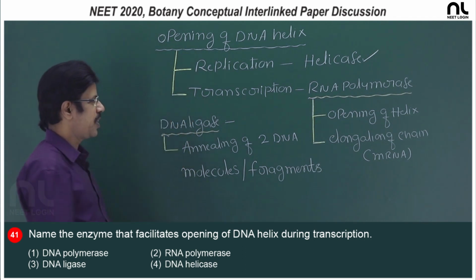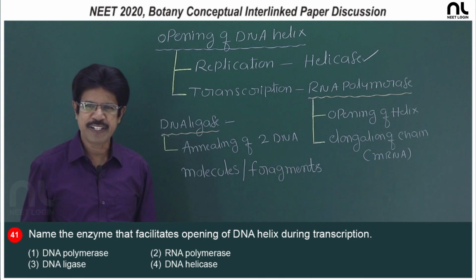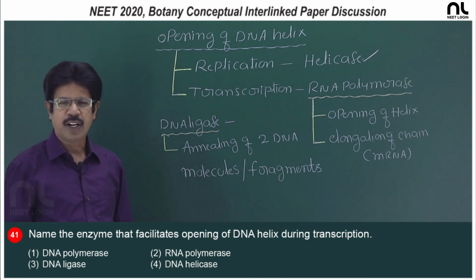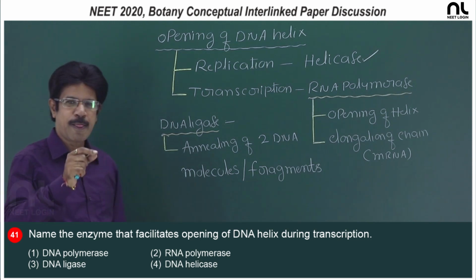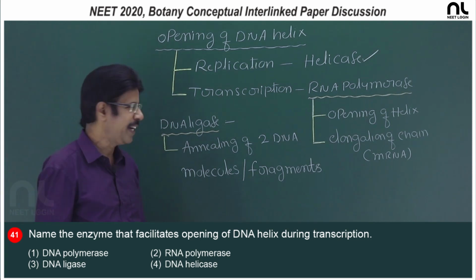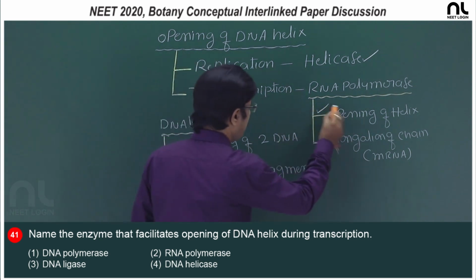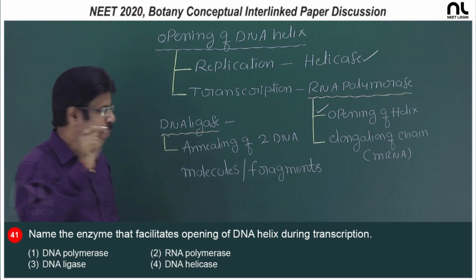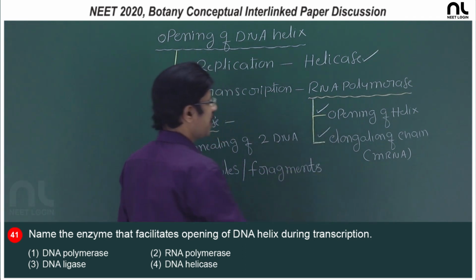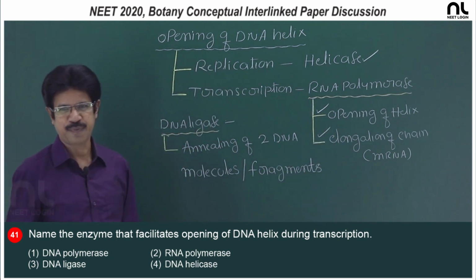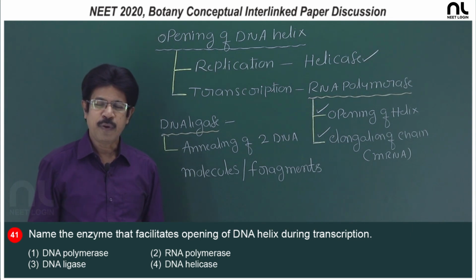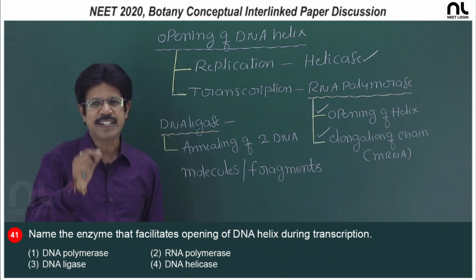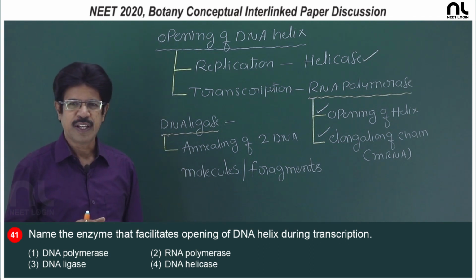And in transcription, RNA polymerase, that polymerizes ribonucleotides, not only polymerizes ribonucleotides, it helps in opening of the DNA helix. And RNA polymerase alone can function in elongation of the chain, that is mRNA. How does it change its activity in case of initiation and termination?